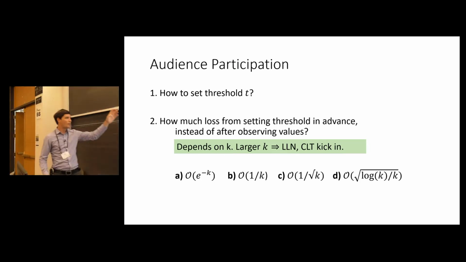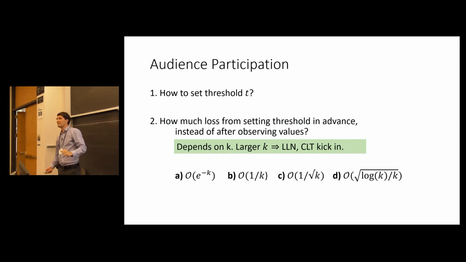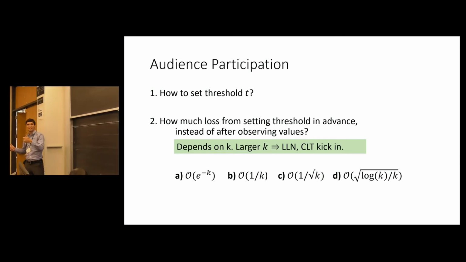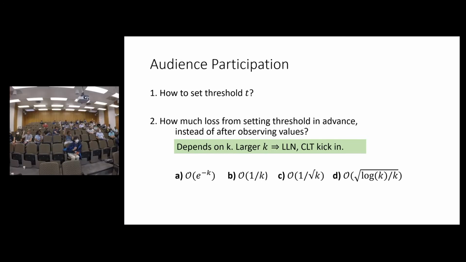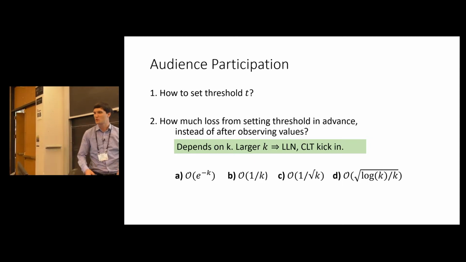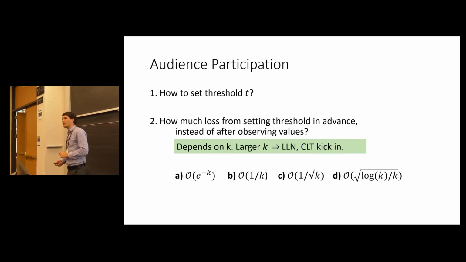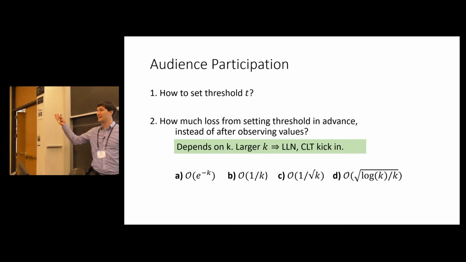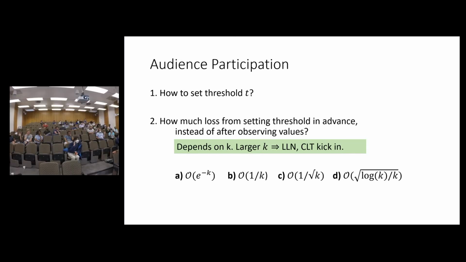OK. How about 1 over k, inversely proportional to k? Nice. OK, a little bit of participation. 1 over square root of k. OK, we've got a lot of 1 over square root of k's. Great. So especially when you see central limit theorem, square root of k sounds good. How about something a little worse than 1 over square root of k, like square root of log k over k? OK, great. So how about you have no idea? OK. A lot of people don't have any idea.